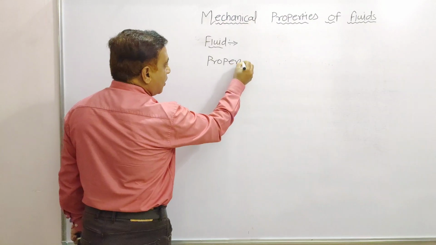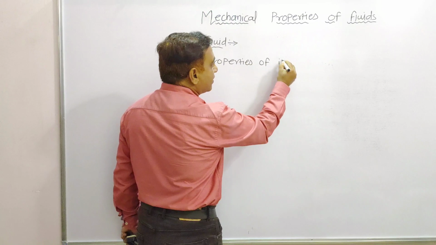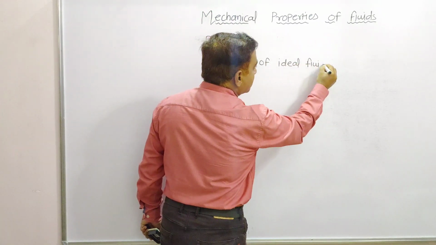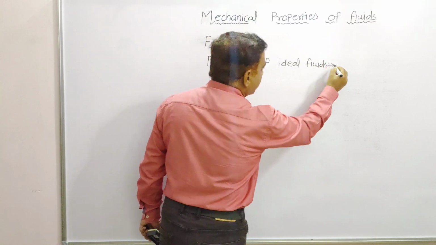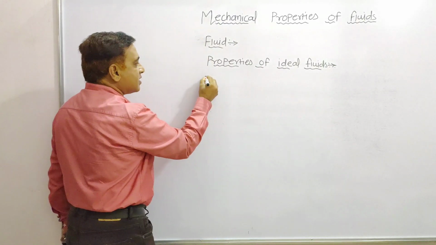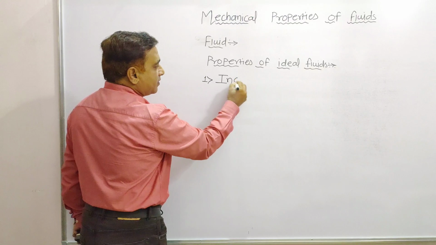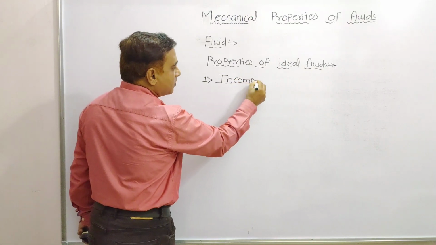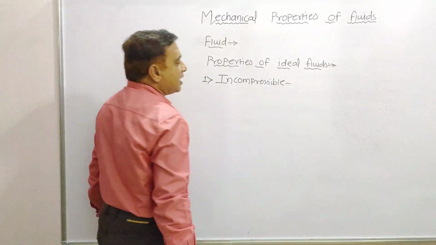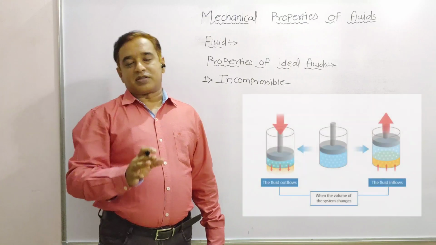Properties of ideal fluid. The first property of the ideal fluid is it is incompressible. It is incompressible means it never changes its density, means density remains constant.